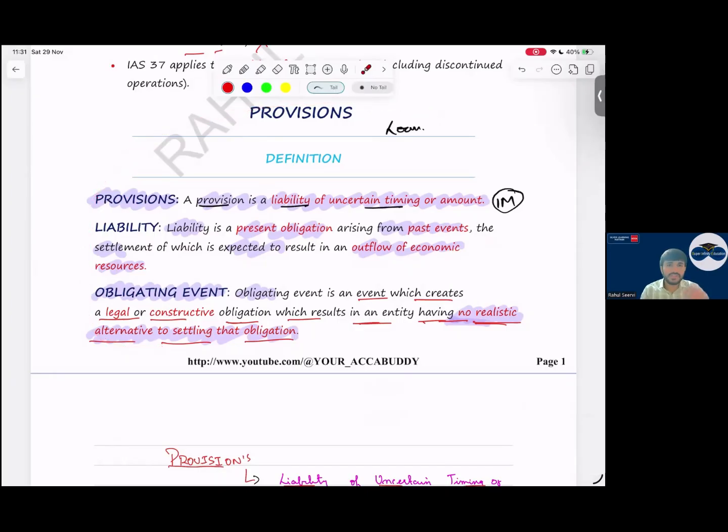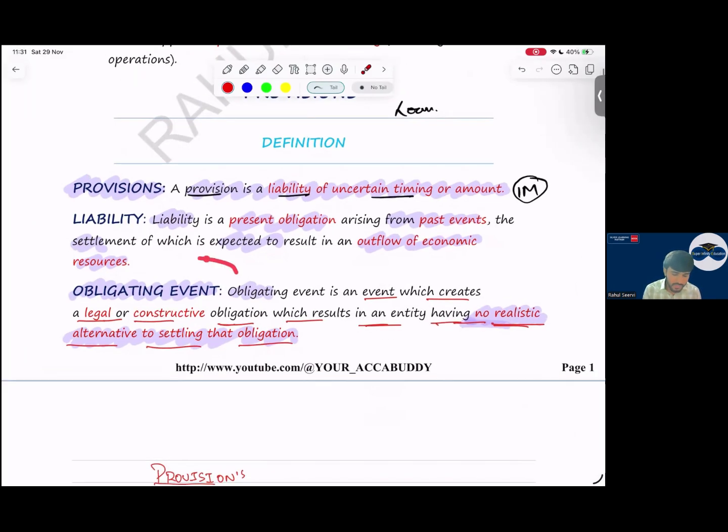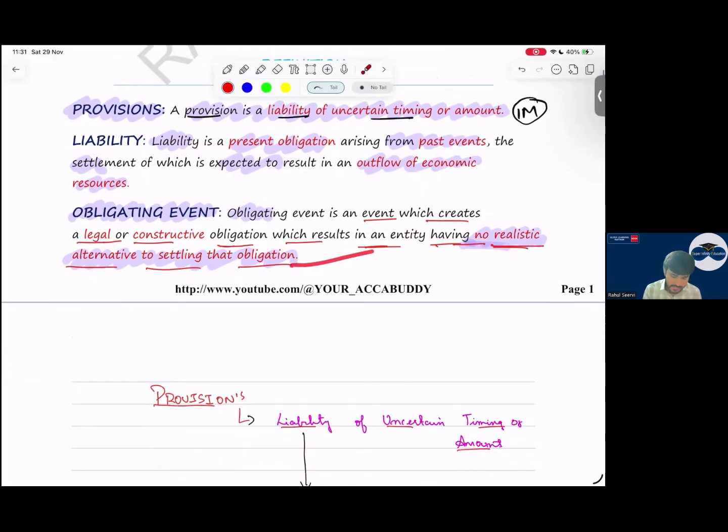So provision is a liability of uncertain timing or amount. Whenever the timing or amount is uncertain, it becomes a provision. So what does a liability mean? A liability is a present obligation arising from past event where we have to transfer some economic resource. Now obligating event means what? When either it's a legal obligation or constructive obligation, we have no realistic alternative other than settling. If I have a choice, I can escape from it. I have no alternative option. I have to do the settlement. Then only we say it is a liability.